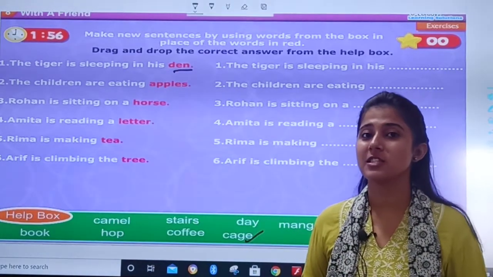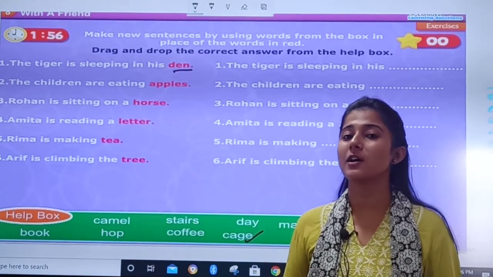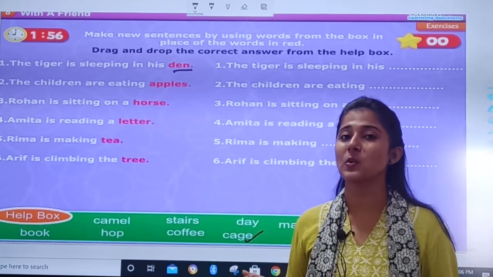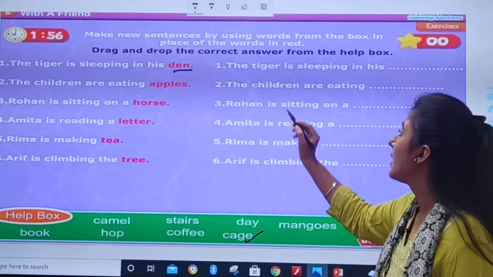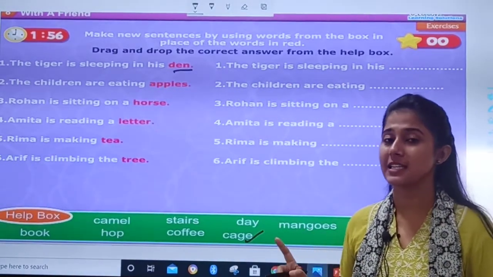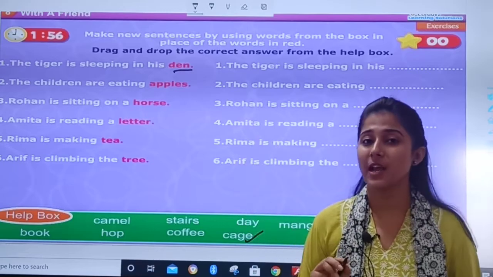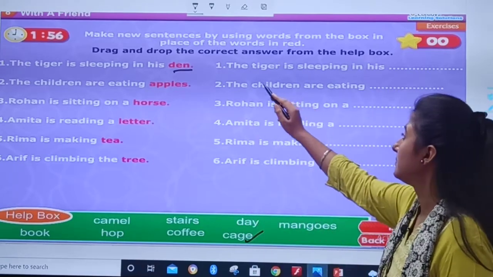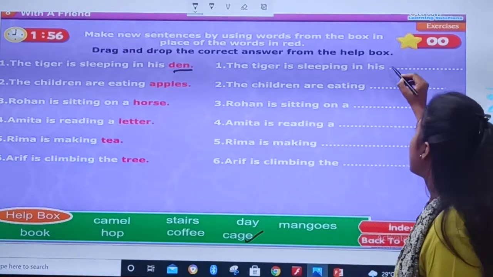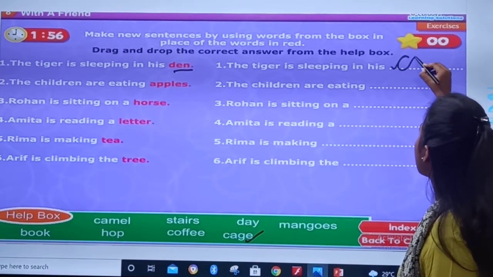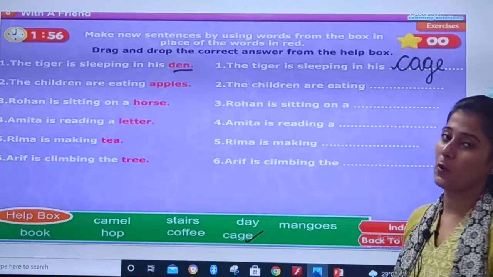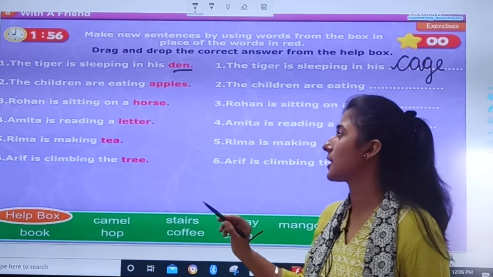See, cage is the correct answer because if we put cage instead of den, the sentence will have some meaning. The rest of the sentence will remain the same as it is. Only the word in red you will change. The tiger is sleeping in his cage. C-A-G-E. Cage. Okay children. Now second one.